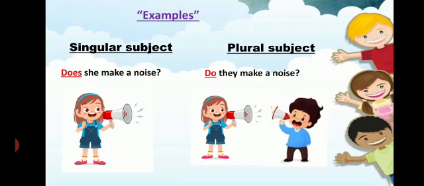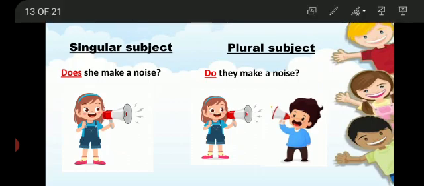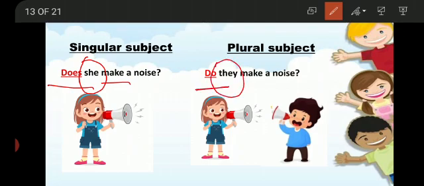Some examples. For singular subject, does she make a noise? So does for singular subject she in the start, then first form of verb make. Do they make a noise? Plural subject do, plural subject they, do for the plural subject, then first form of verb make.